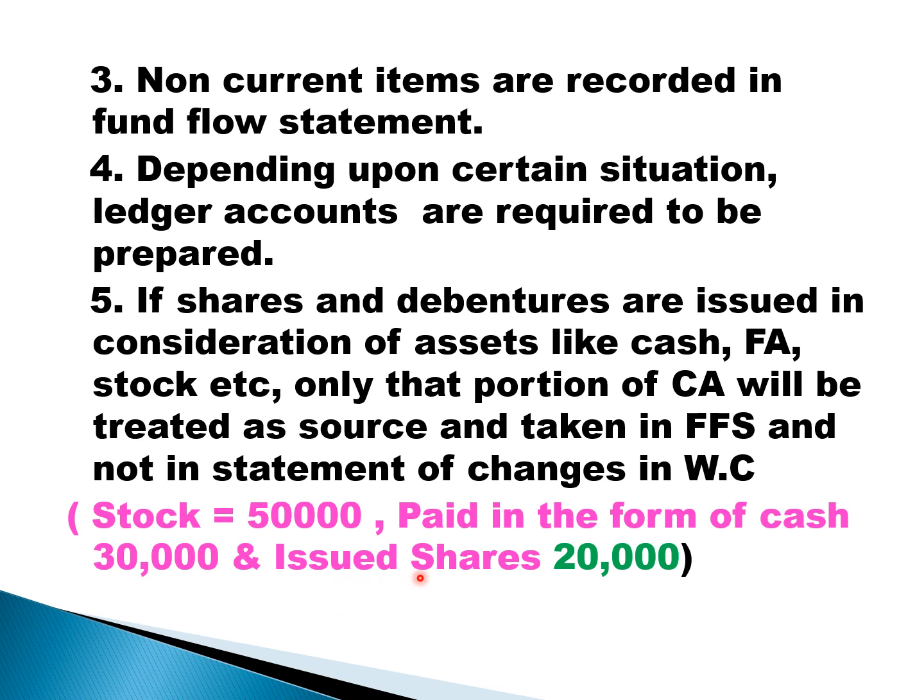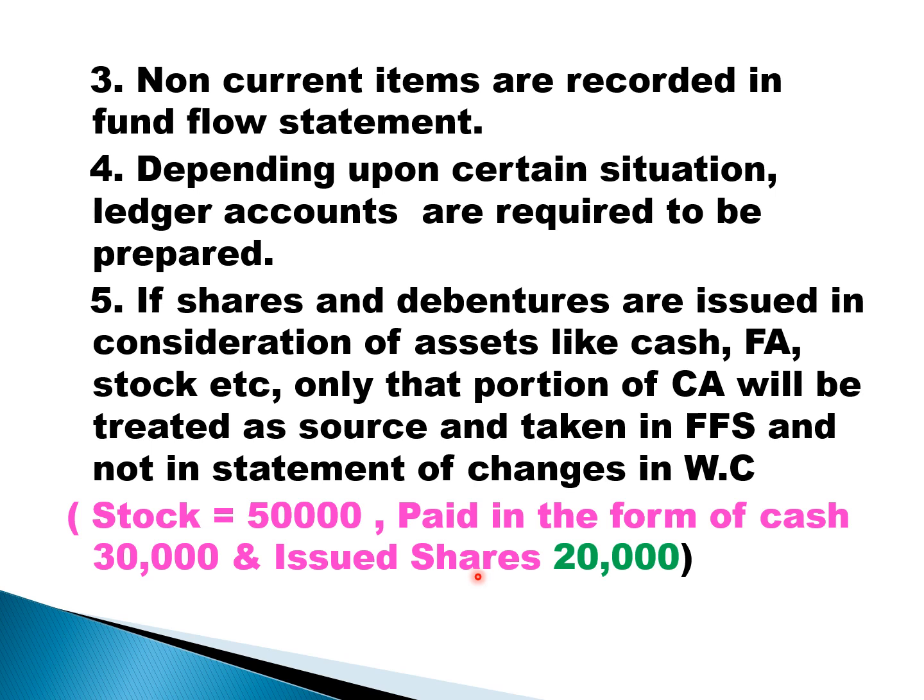In this case, students, stock is a current asset and cash is a current asset. So there is no change in working capital, as explained before. I repeat, stock is a current asset, cash is a current asset, so working capital will not change. Stock is a current asset, share is a non-current liability, so working capital will change.